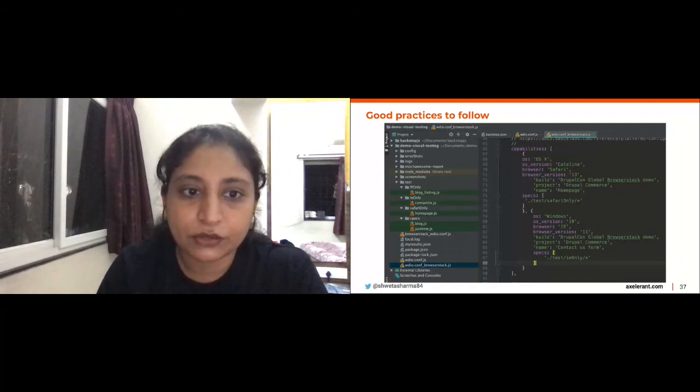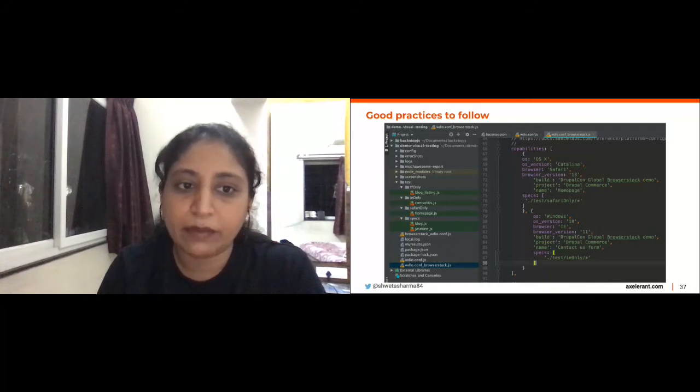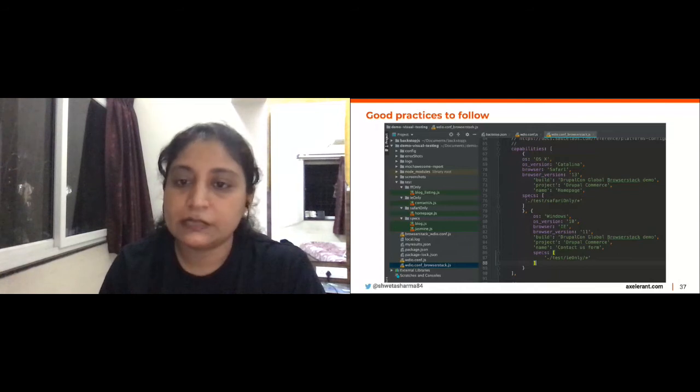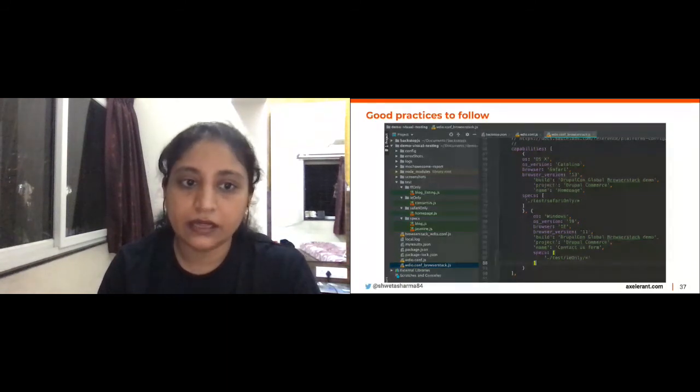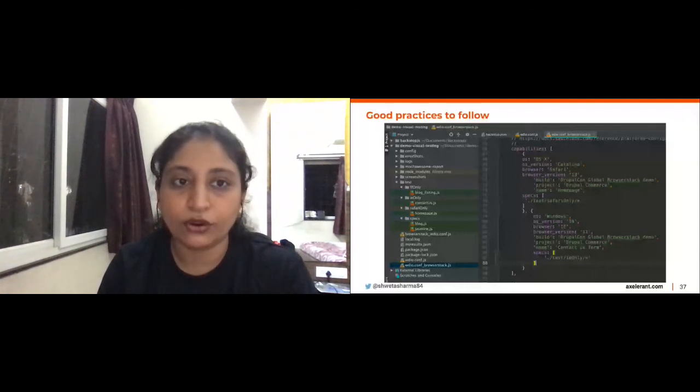On the right, if you see, this is how you can, if you're running it on cloud, mention the exact OS, the version, the browser. You can specify the build and project. That's how it got captured in BrowserStack, the snapshot that we saw earlier. And similarly, you can mention mobile devices here as well if you're going to run them on cloud.